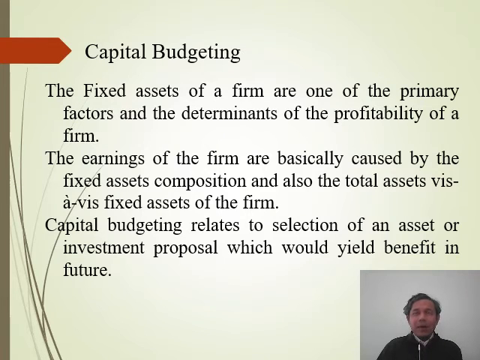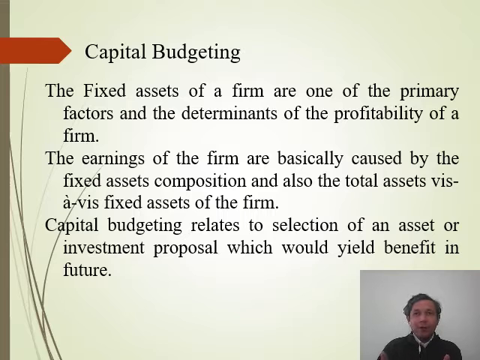Now let us come to the capital budgeting decisions. So what is a capital budgeting decision? Now as we know, fixed assets are always a primary item for any firm from which a firm generates a profit. So every business wants to earn a profit. That is the objective of every businessman. Whether it is a small scale industry, a big scale industry, or run by a sole proprietor, partners or companies, everyone wants to earn profit.